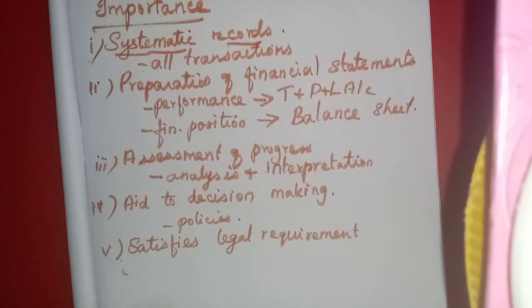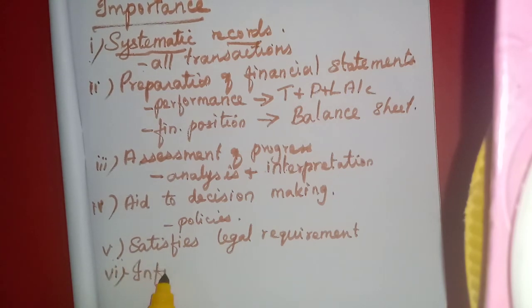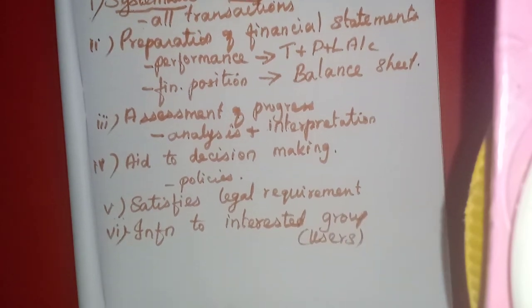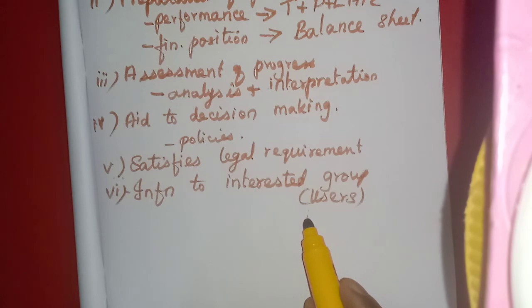Then information to interested groups. Here we can say all the users of accounting, users of financial information. That means the owners, the investors, then the creditors, then financial institutions or banks, then the government.